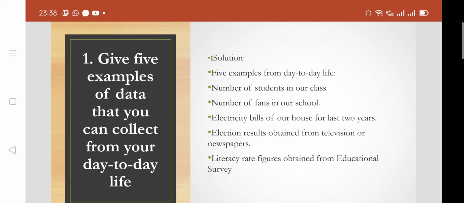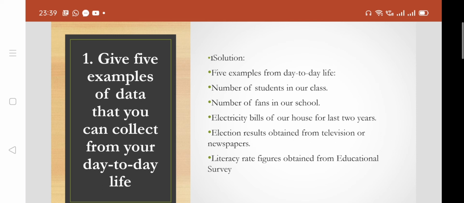Now give examples of data that you can collect from day to day life. This is your question of exercise 14.1, which is not in the syllabus, but we are doing this to understand primary and secondary data. Number of students in our class, number of fans in our school, electricity bills of our house for the last 2 years, election results obtained from television or newspaper, literacy rate figures obtained from an educational survey.